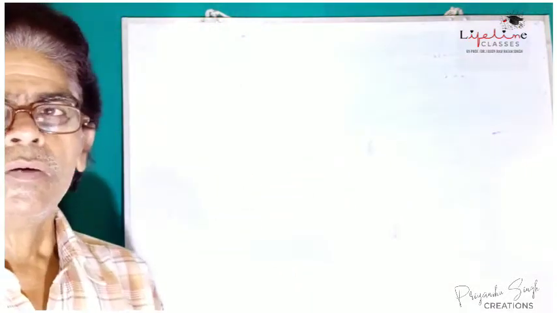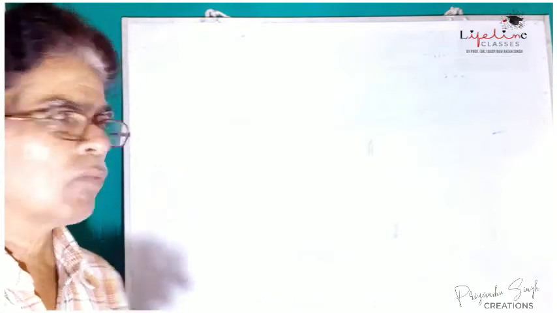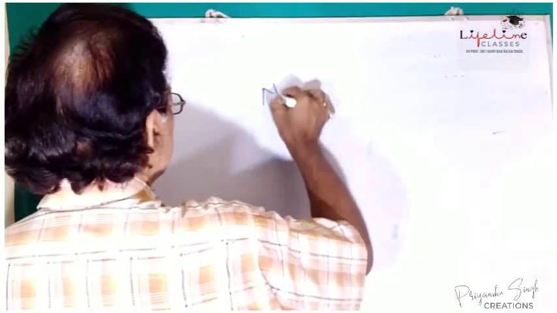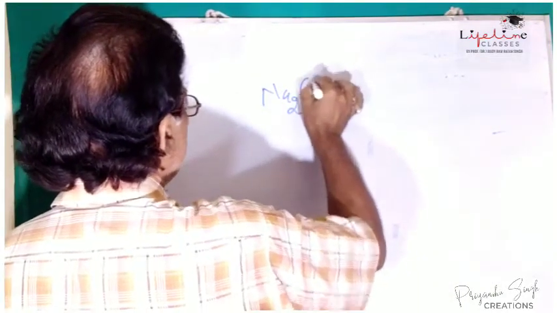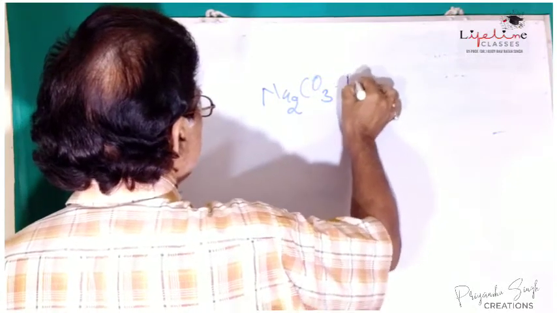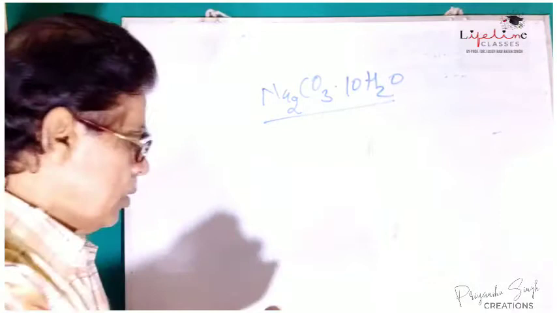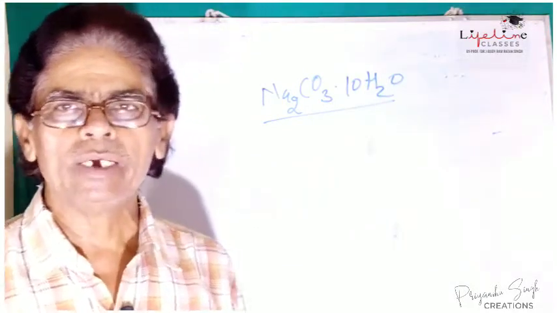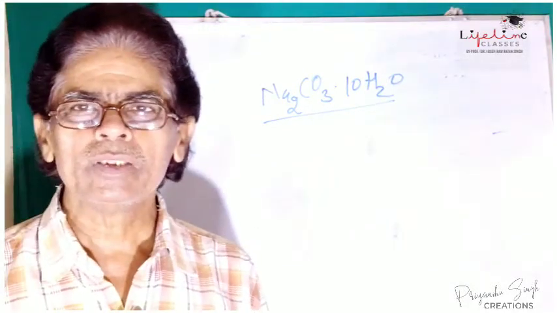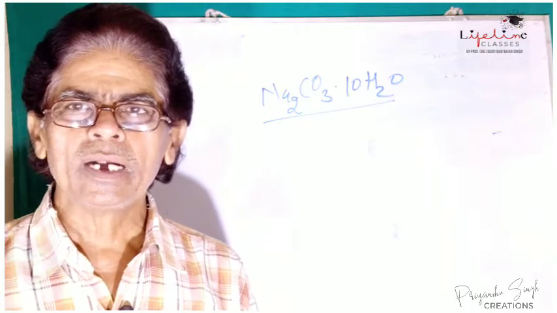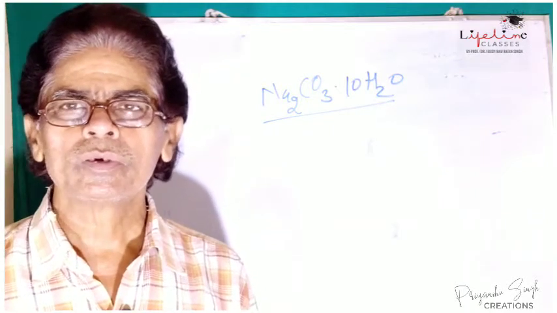Its molecular formula is Na2CO3·10H2O, meaning the crystals of sodium carbonate are associated with a definite number of water molecules.